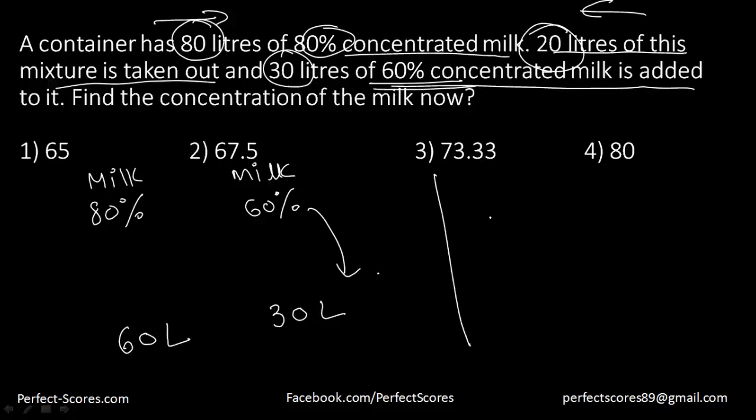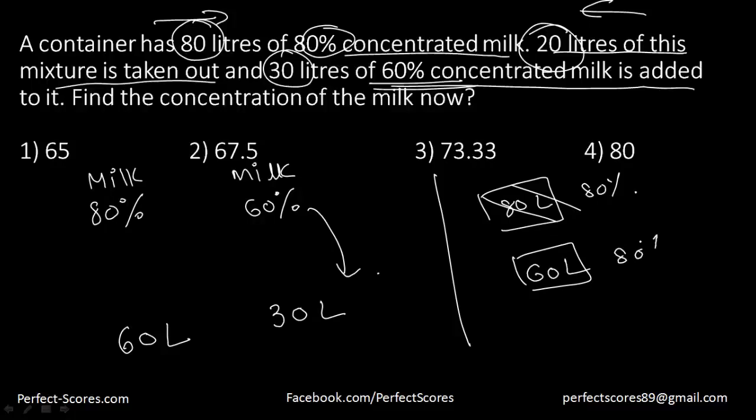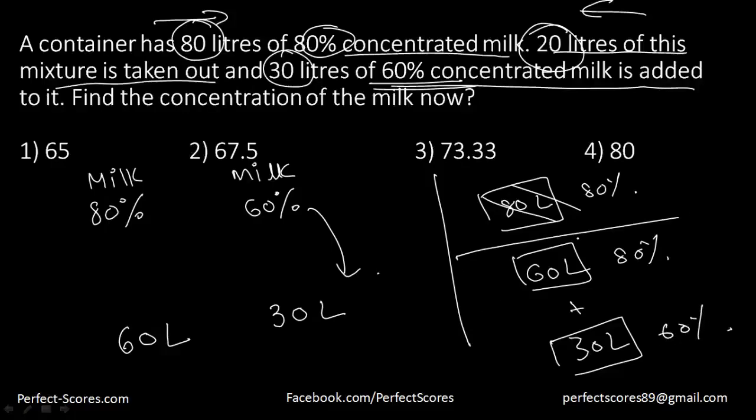When I explain this again, I actually had 80 liters of 80% concentration milk. First I remove the 20 liters out of it. So now I have 60 liters of 80% concentrated milk, and I'm adding 30 liters of 60% concentrated milk. So this is what is happening here. Now this is in the ratio 2:1, and at the end I have to calculate this here, right?